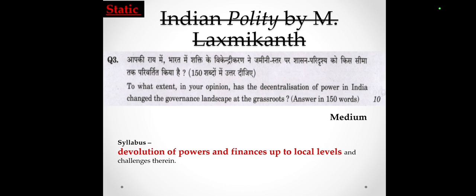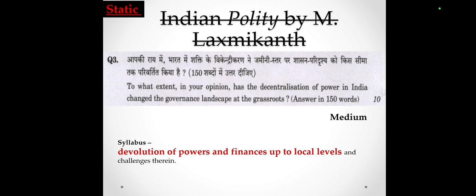But to introduce, we can use the knowledge of that book, like the 73rd Constitutional Amendment or 74th Constitutional Amendment gave constitutional status to local governments. But for the analysis, we require much more knowledge. But from the syllabus point of view, there is a mention of the devolution of power and finances up to the local level. So we are expected to cover the devolution and finances.